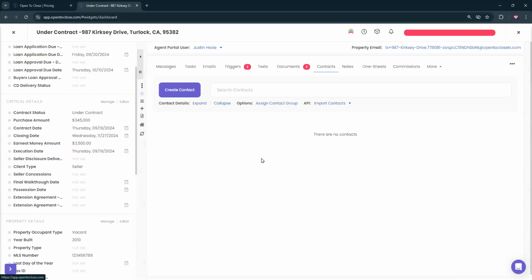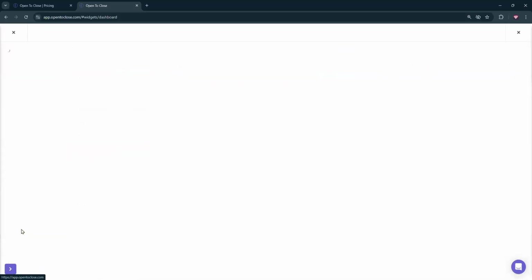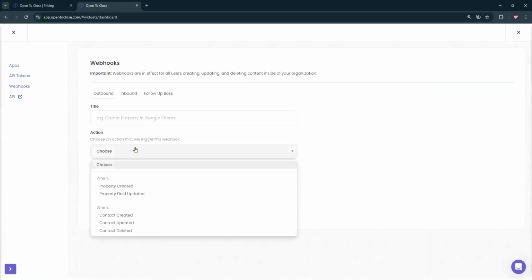Yeah, so I would have to see like where you mean grabbing the contact information on the property. Like I said, currently with outbound webhooks, you can pull information out when contacts created, updated, or deleted. I'm not sure, kind of like reading it back, when property is added, grab the contact information on the property. I'm assuming